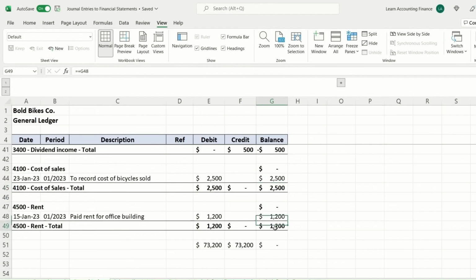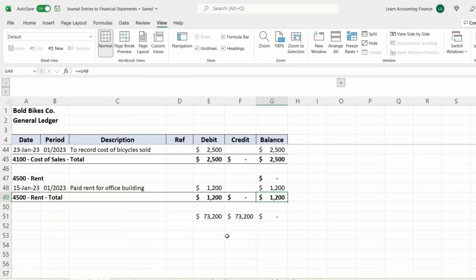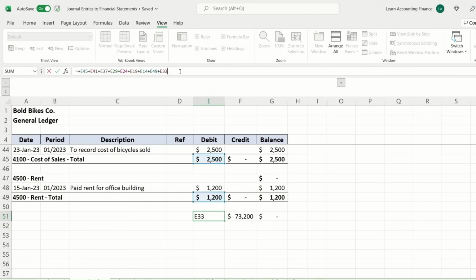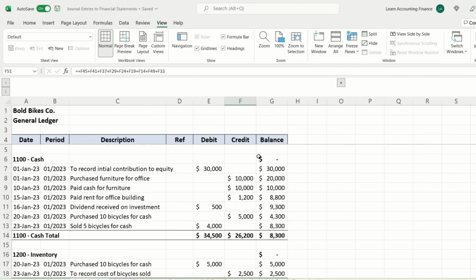And then rent of $1,200. If you look at total debits and credits, this is the sum of all of the entries that are done so far. You will see that they're always equal. Okay. Now in this flow, the third item would be the trial balance.